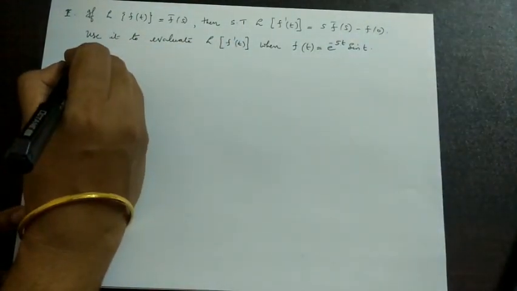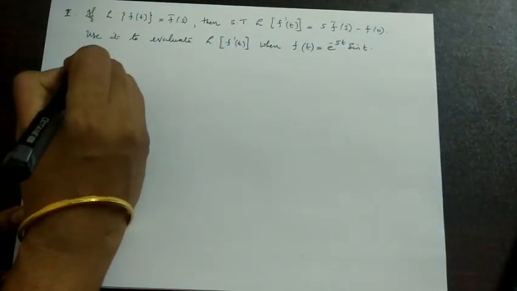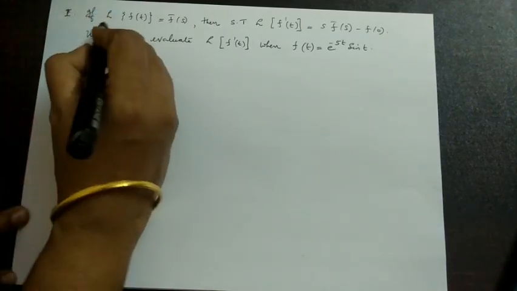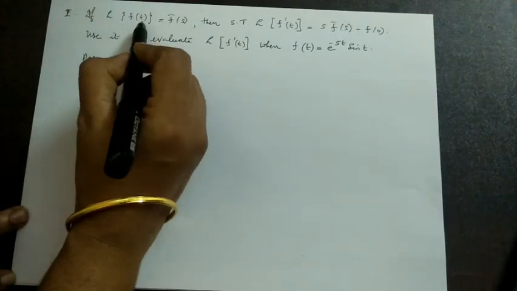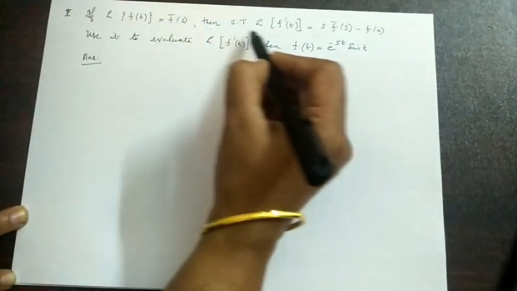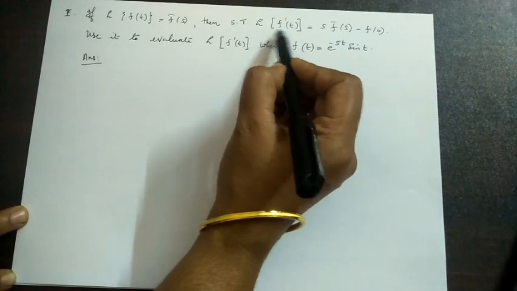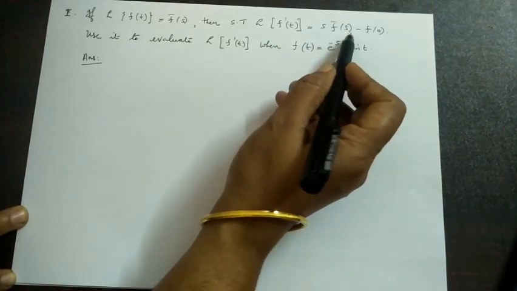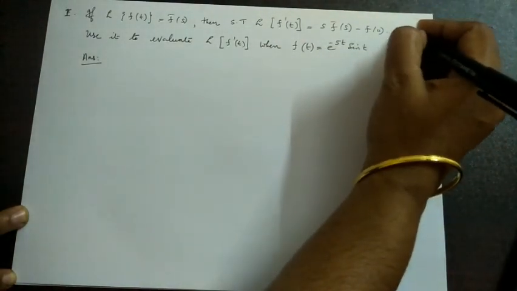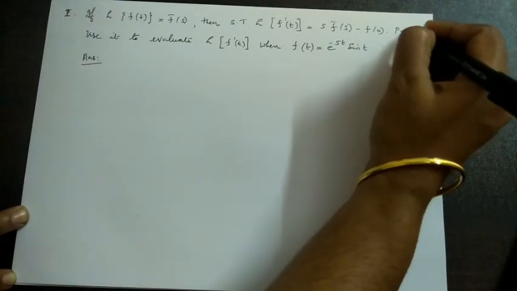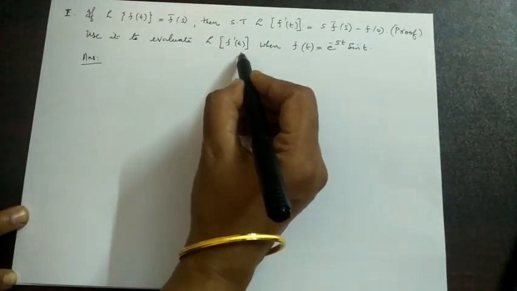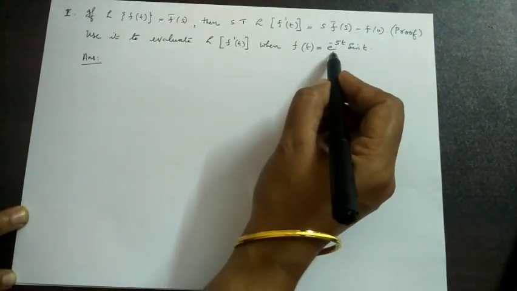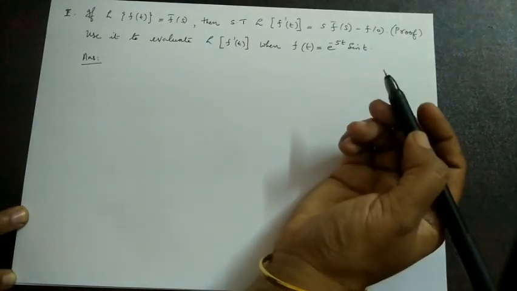Now the answer to this problem. The first part: if the Laplace transform of f of t is f bar s, then show that the Laplace transform of f dash t is equal to s f bar s minus f of 0. The proof is already given in the previous video. Now here I am going to evaluate L of f dash t when f of t is equal to e raised to minus 5t sin t.